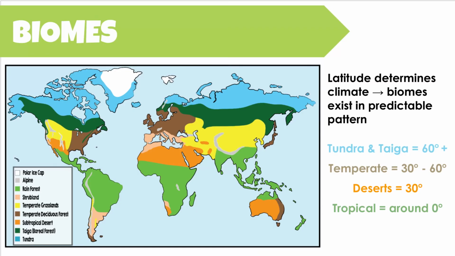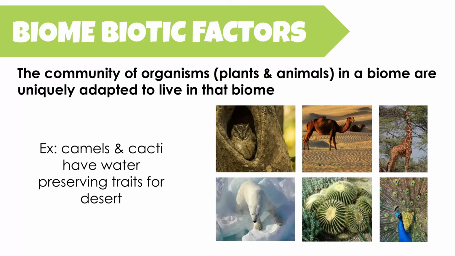Temperate biomes typically fall between the 30 and 60 degree latitude lines. That is where you're going to experience those seasons. Deserts typically fall around the 30 degree latitude line, which is sort of a misconception. People might think it's at the equator at the 0 degree latitude line because it's hot, when in fact most deserts are sitting around that 30 north, 30 south line. And what you find around the equator are your tropical rainforests, where it's hot but also more precipitation.